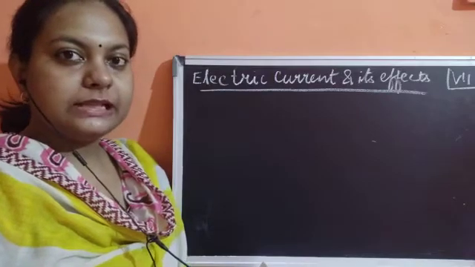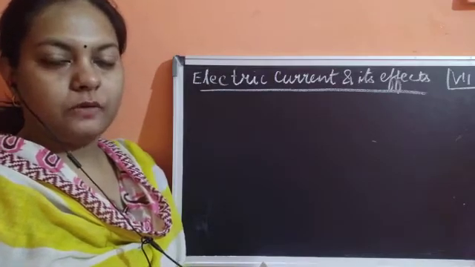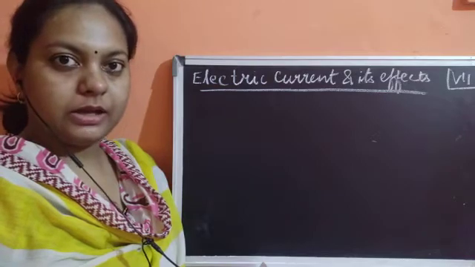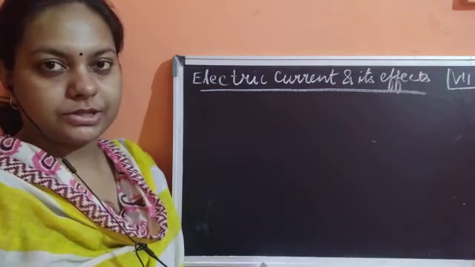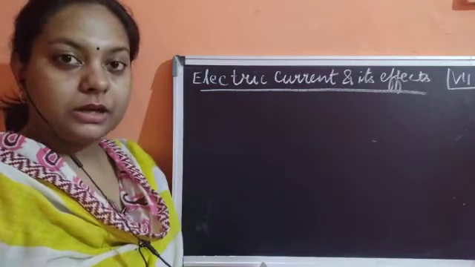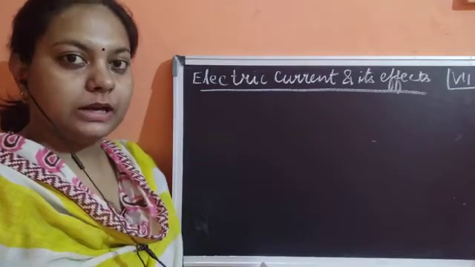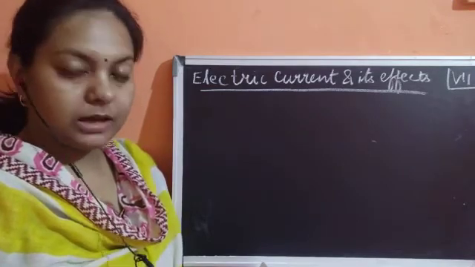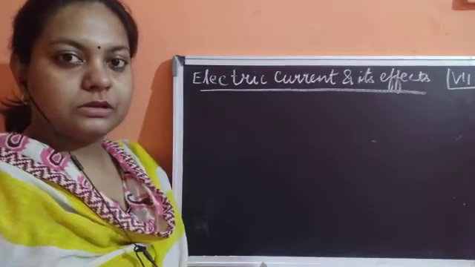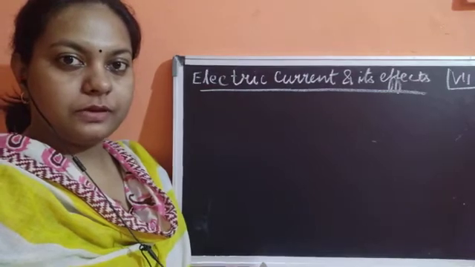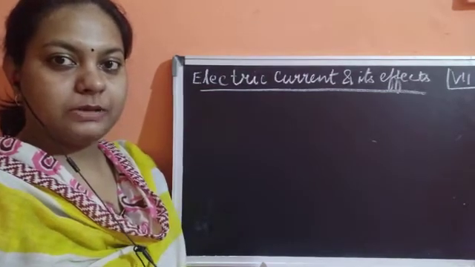So far we have seen what is the meaning of the word electric current, where I told you that electric current means a continuous flow of charges, where if a conducting wire or any conducting material is there, it is going to take the charges from one place to another place.